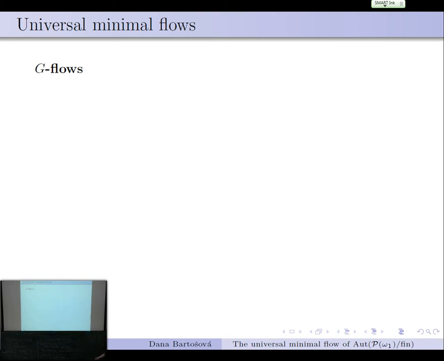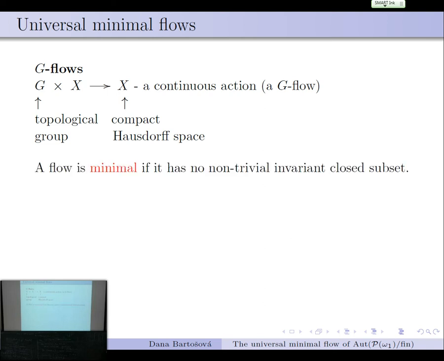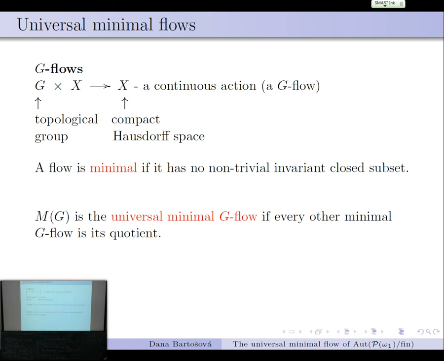So what are the objects? We've been hearing about this all the time, so just quickly. We are looking at G-flows, which are just continuous actions of topological groups on compact Hausdorff spaces. And we are investigating minimal flows, that means those flows that do not have any non-trivial closed invariant subset. And among those, there is a largest one, the universal minimal flow, which sees all the other minimal flows from above.